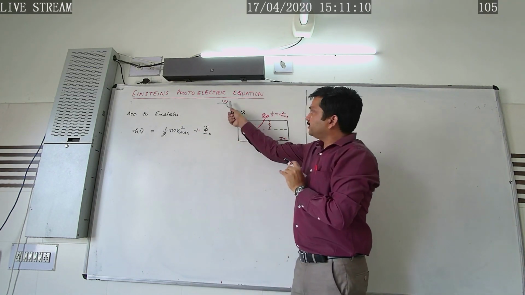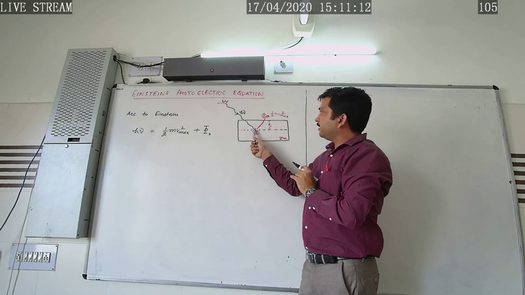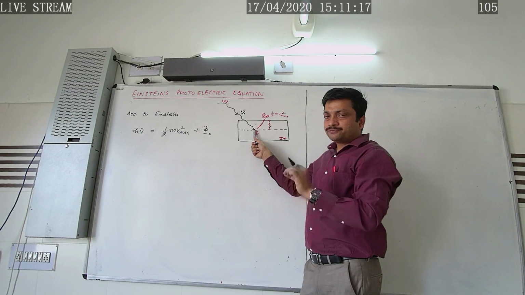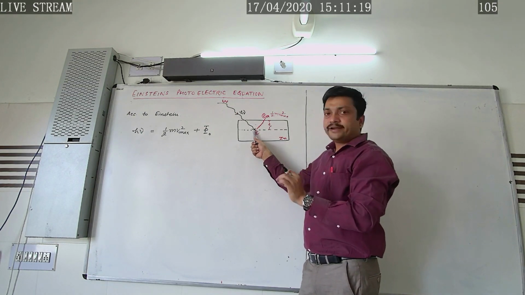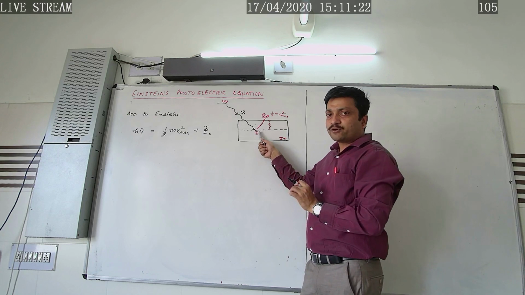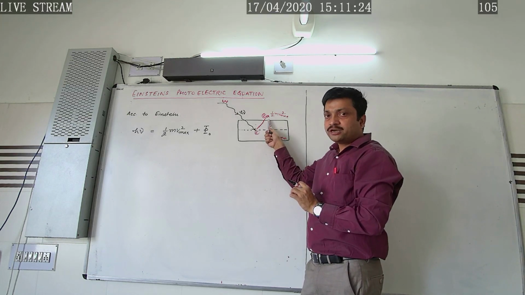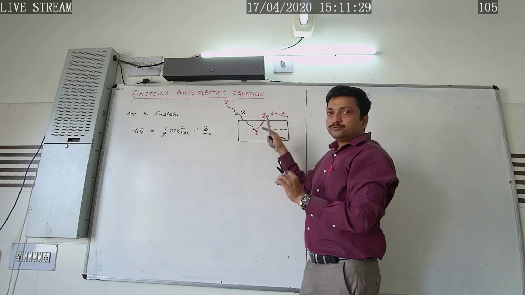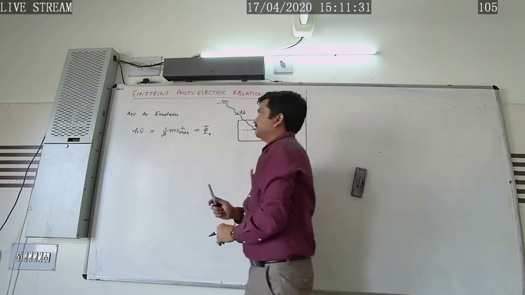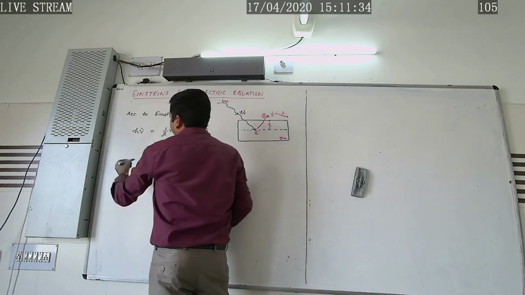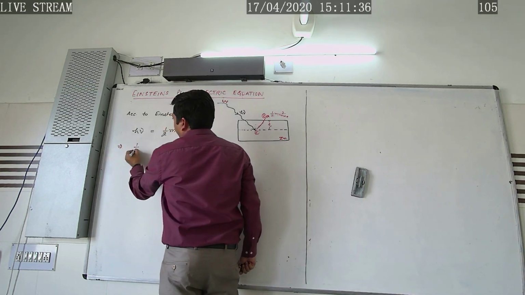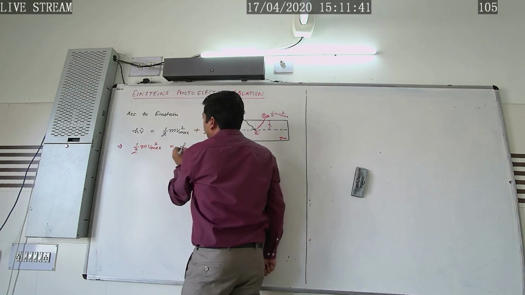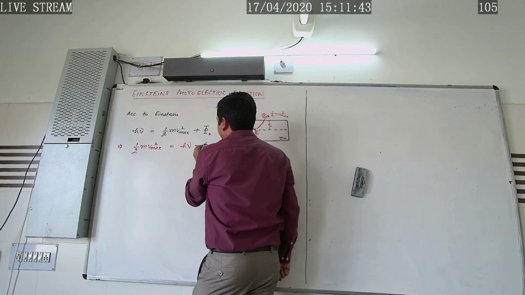Whenever the radiation having a certain energy falls on the metal surface, some amount of this energy is utilized by the electron to overcome the work function, and the rest of the energy is utilized by the electron to gain kinetic energy. So by rearranging this equation, 1 by 2 m v max square will be equal to h nu minus phi naught.